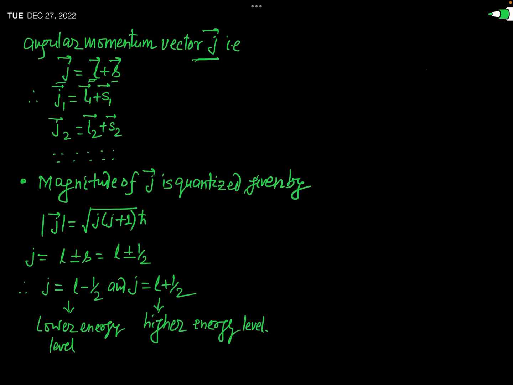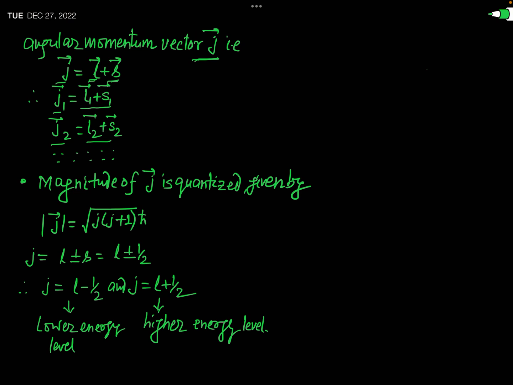L is the orbital angular momentum vector of an electron, and S is the spin angular momentum vector of that electron. So if the atom consists of a large number of electrons, then for the first electron you will write the total angular momentum vector by the symbol J1, and that will be equal to vector L1 plus vector S1. Similarly, for the second electron, J2 will be equal to L2 plus S2. Okay.